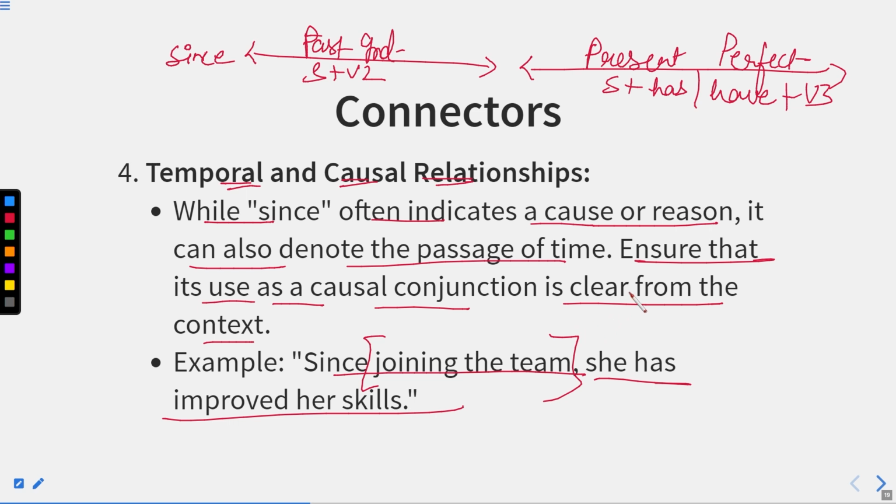So just remember this: if since shows temporal aspect, it means it shows the time situation. We can make the sentence in two clauses. The first one, that follows the since conjunction, will be in past indefinite tense, and after that the following clause can be in present perfect tense only. As you can see over here, since joining the team, this is past indefinite, she has improved her skills.